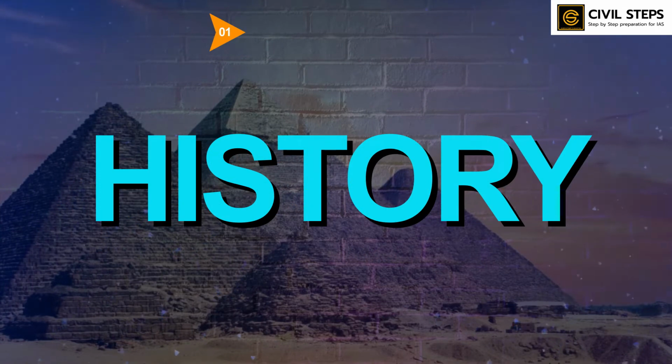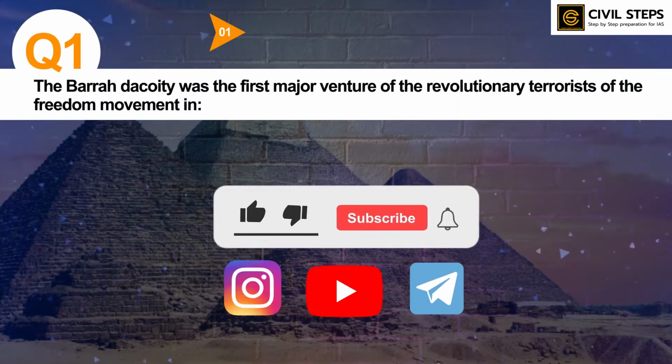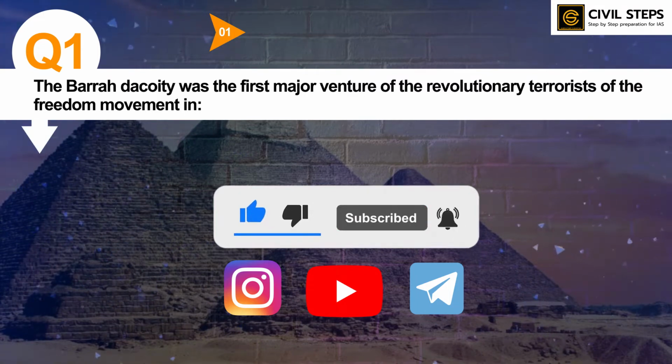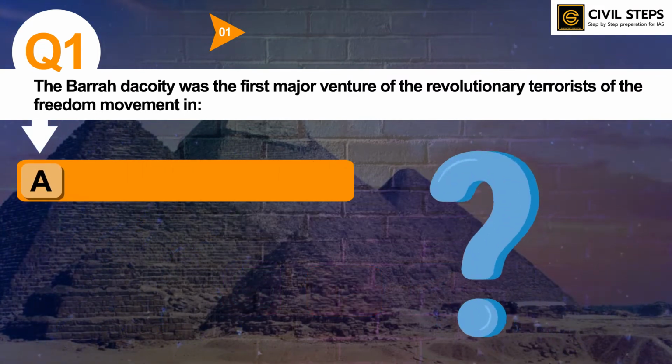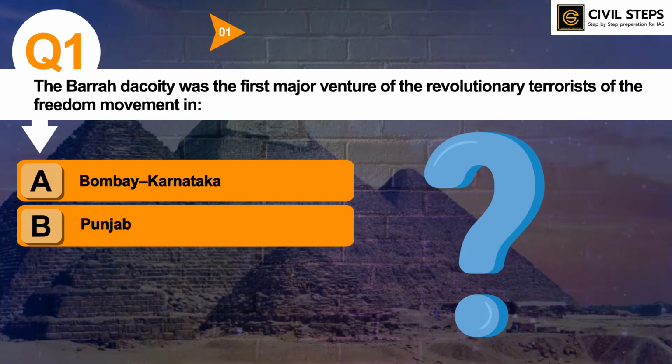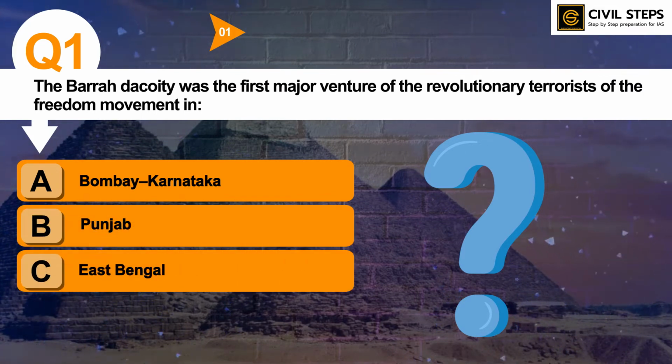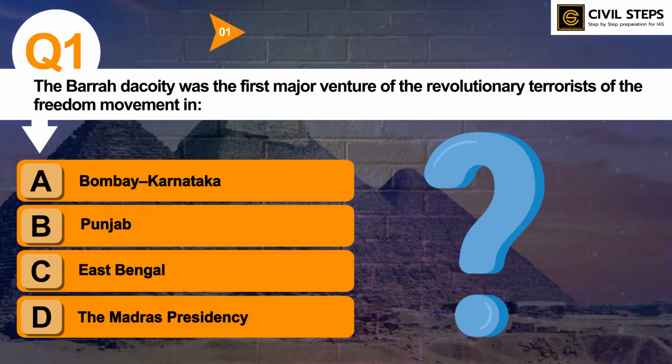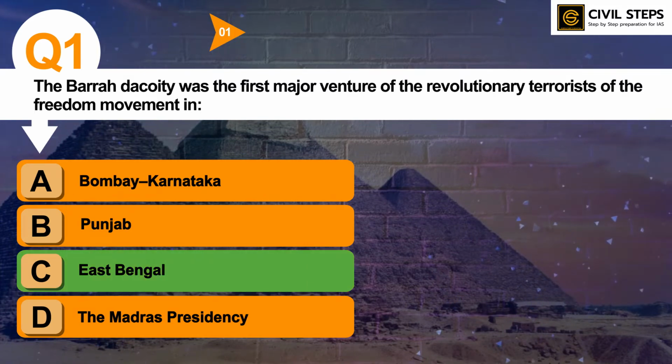So the first question is, the Bara Dakoti was the first major venture of the revolutionary terrorists of the freedom movement in: option A, Bombay, Karnataka; option B, Punjab; option C, East Bengal; option D, the Madras Presidency. You can pause this video and write your answer in the comment section. So the answer of this question is option C, East Bengal.